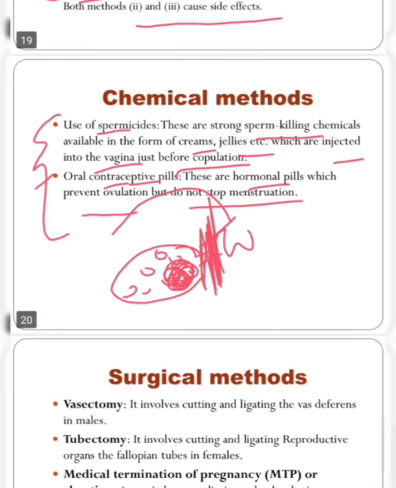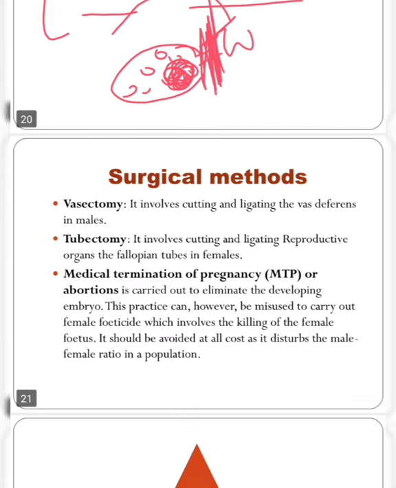Okay, next is surgical method. So surgical method means we have to face some operation or some surgery. Okay, that's why these are surgical methods. So first one is vasectomy. It involves the cutting and ligating of the vas deferens in male. As we have seen, the thin tube of the male reproductive system is known as vas deferens.